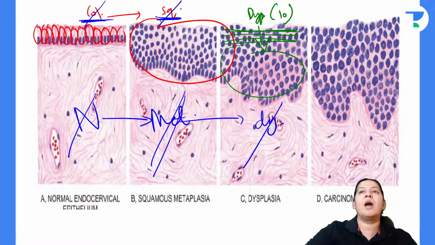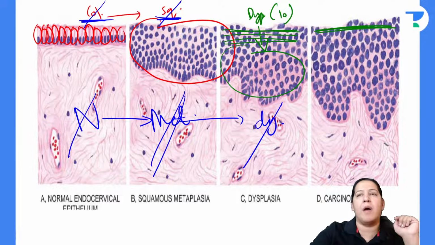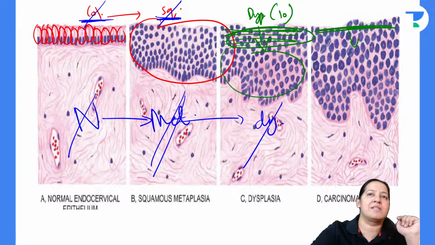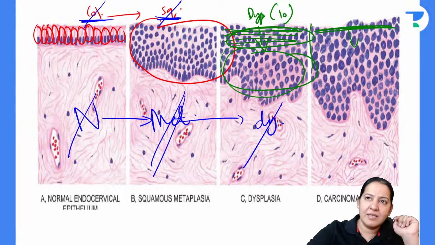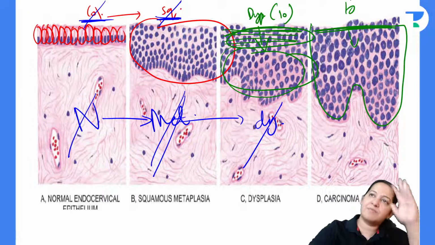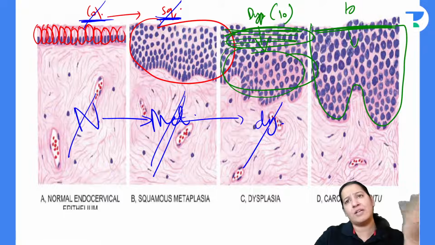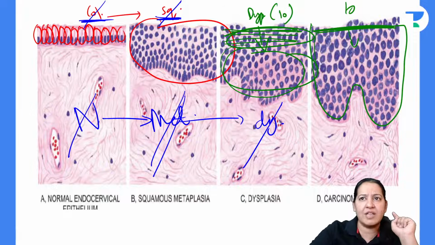Now in the next diagram, it always starts from above and moves downward. Here only the above cells are dysplastic, the below cells are normal. But in this diagram, throughout the thickness, they all are dysplastic. The 10 features, loss of polarity, hyperchromatism, mitosis, are present from the first row till the last row.